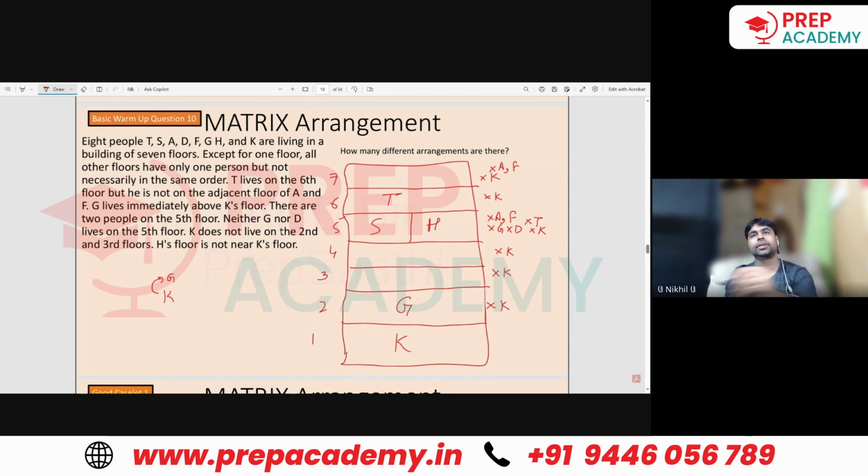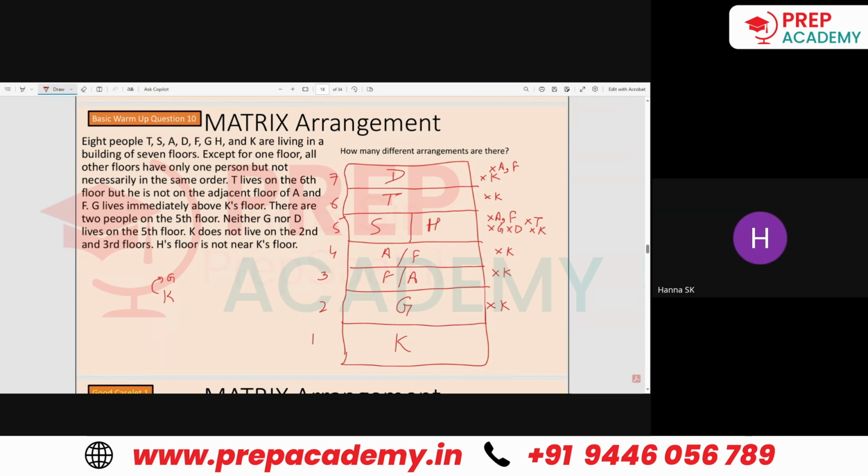So A and F cannot be here. A and F have to be here only. If A is here, then F is here, and if F is here, then A is here. Apart from them, who is left? D. That means D will be living here.